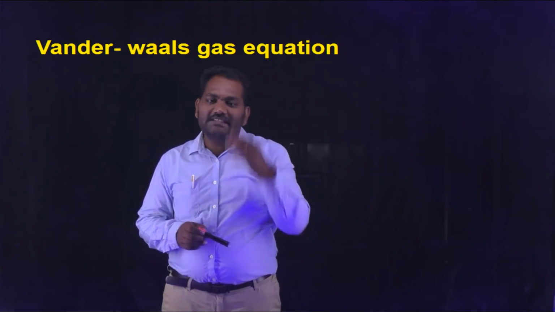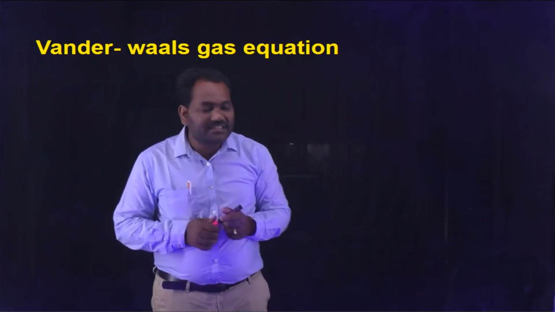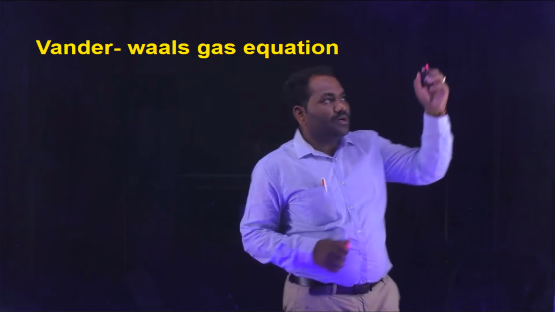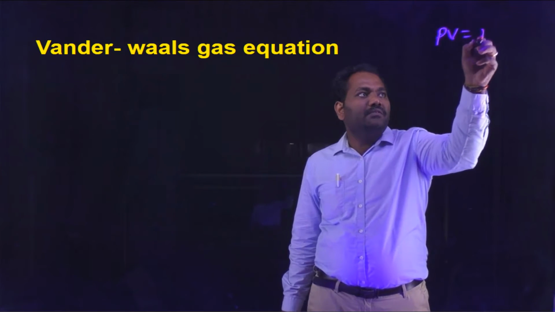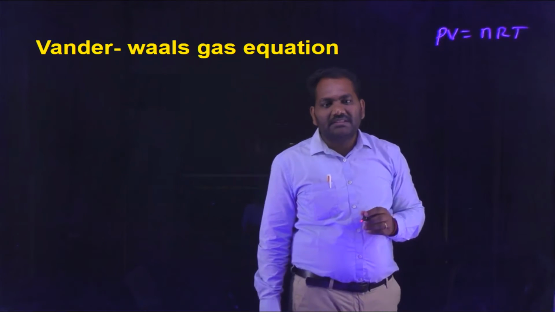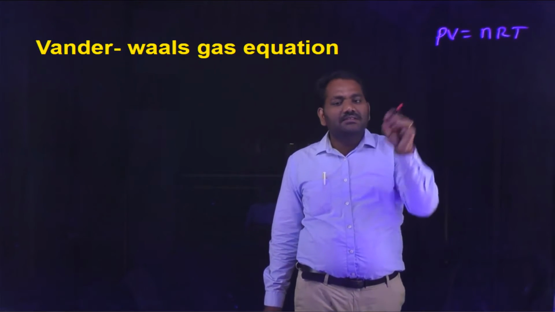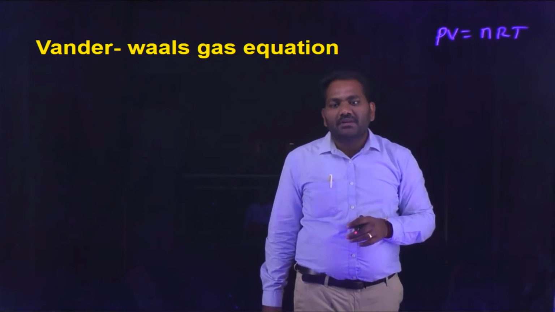Let's discuss the van der Waals gas equation. The van der Waals gas equation is derived from the ideal gas equation, that is PV equals nRT. In 1867, he adjusted this ideal gas equation to introduce a new equation.